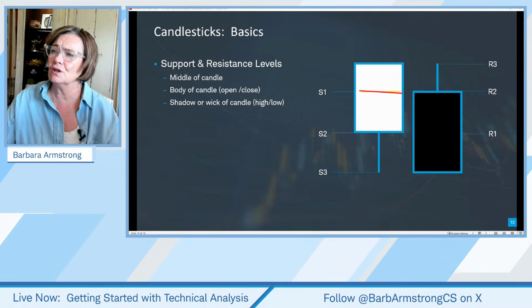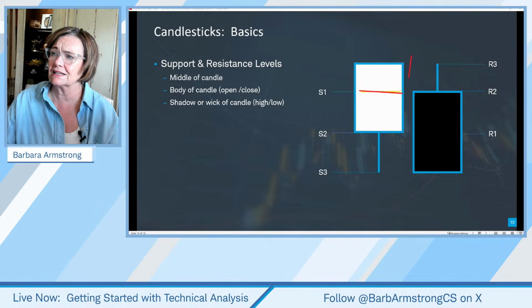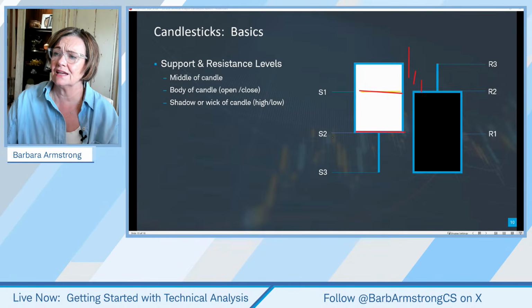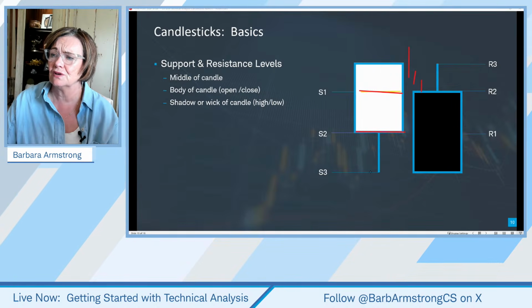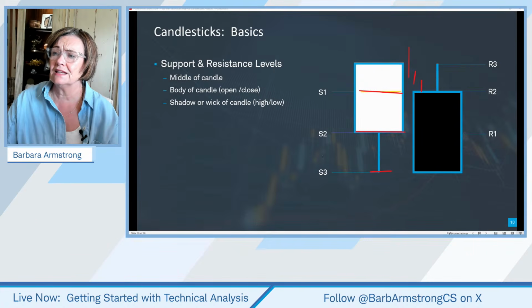And if we're bullish, and we're expecting the stock to continue to move to the upside, but it could come down, we consider this level here to be support level 1, the bottom of this candlestick to be support level 2, and the low of the day to be support level 3. Okay, so these are support levels.